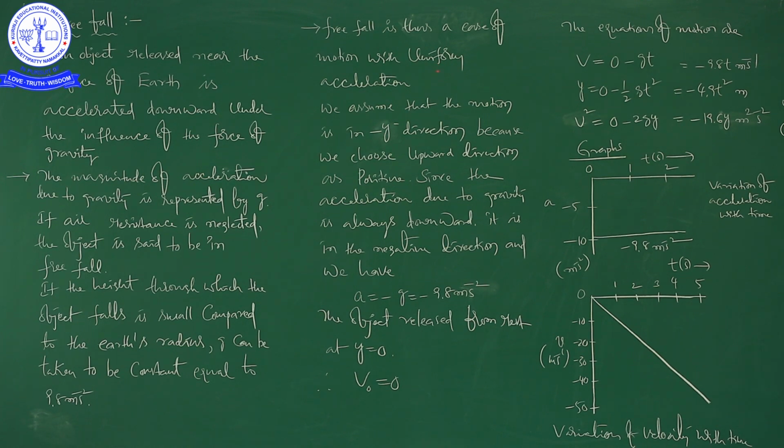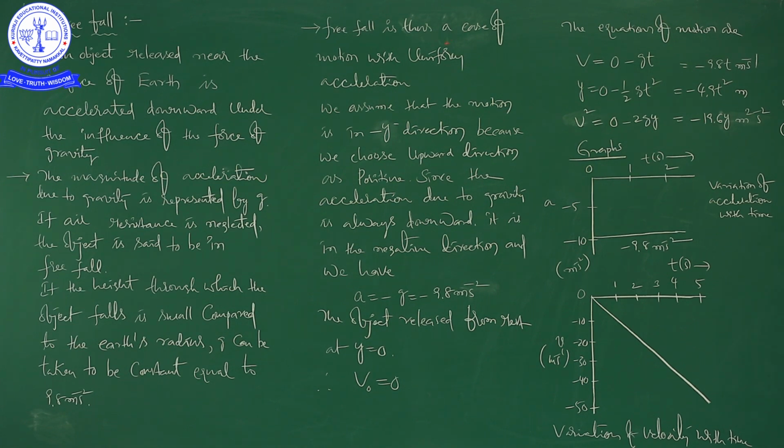I will repeat once again. If a body covers equal amounts of change in velocity in equal intervals of time, however small the intervals may be, then it is said to be moving with uniform acceleration.